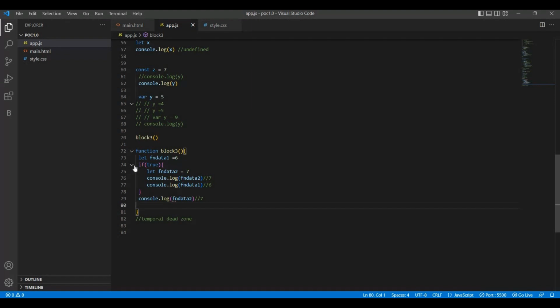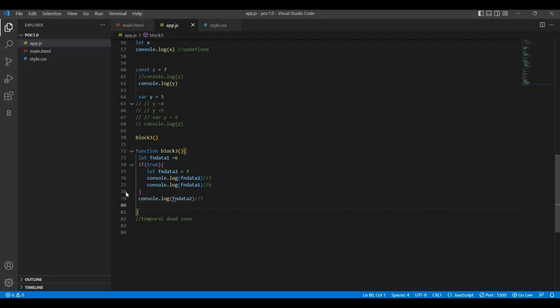In this if block we created the function data 2 variable, which is a let variable, so it will die after completion of this if condition. Outside of this if block there is no more function data 2 variable, meaning that variable is dead. That's why we are getting a reference error: it's not there, it's not defined.